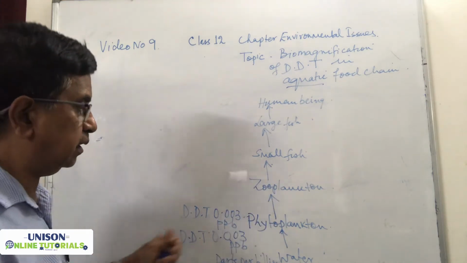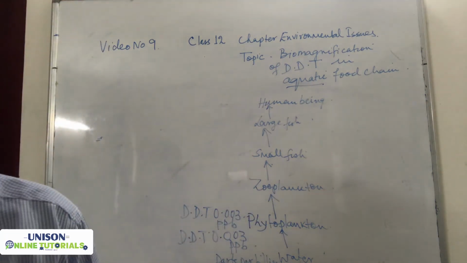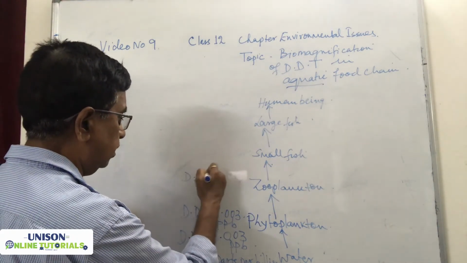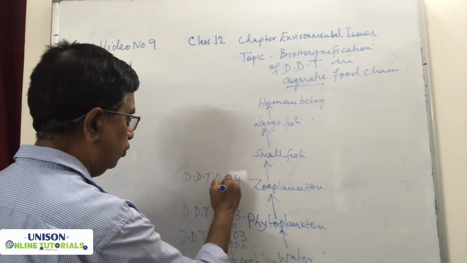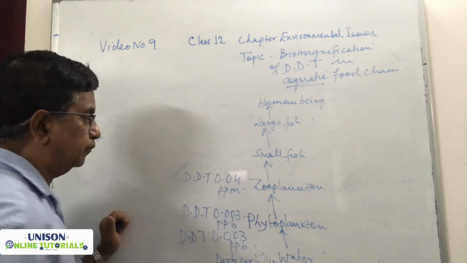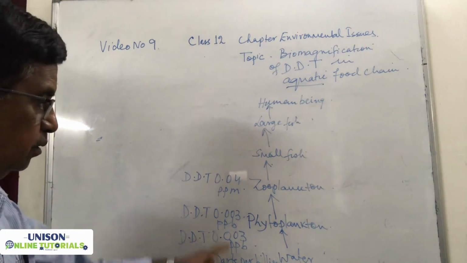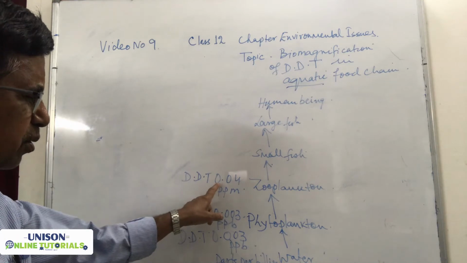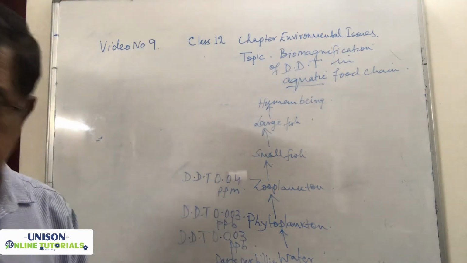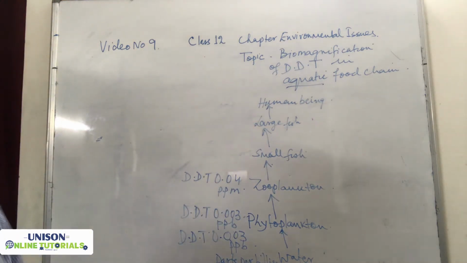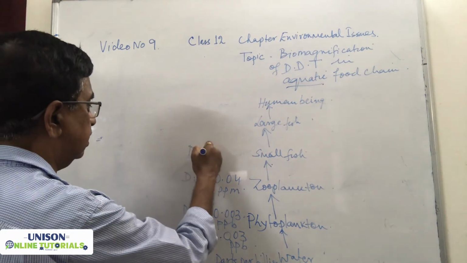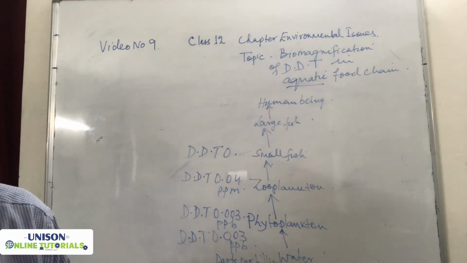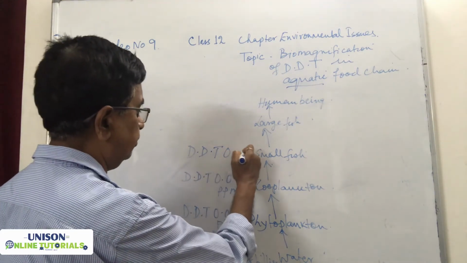But in the food chain, from phytoplankton to zooplankton, the concentration is increasing. It becomes 0.04 ppm. The DDT concentration, you see, from 0.003 becomes 0.04. So concentration is increasing. Then in a small fish, it further increases. It is 0.05 ppm.